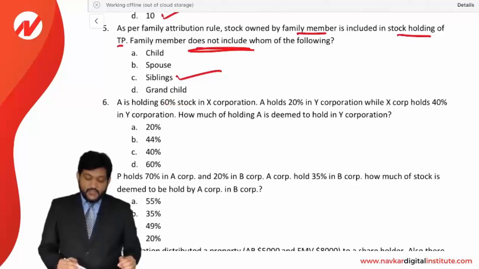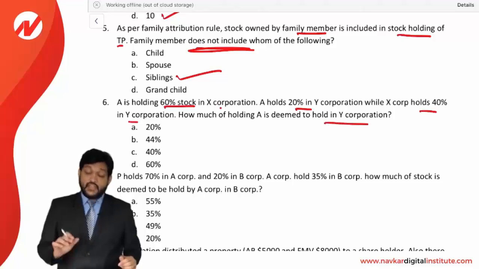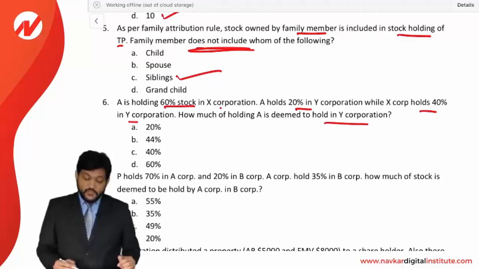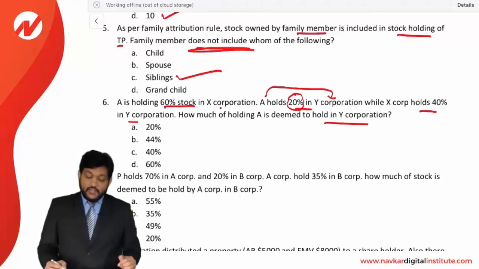A is holding 60% stock in the X corporation, and A holds 20% in the Y corporation, while the X corporation holds 40% in the Y corporation. How much of A's holding is deemed to be holding in the Y corporation? Okay, A is holding in the Y corporation. So A's holding in the Y corporation of 20% is a direct holding, and